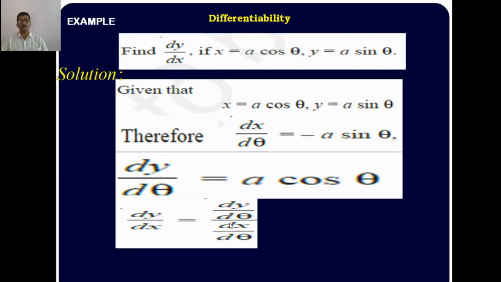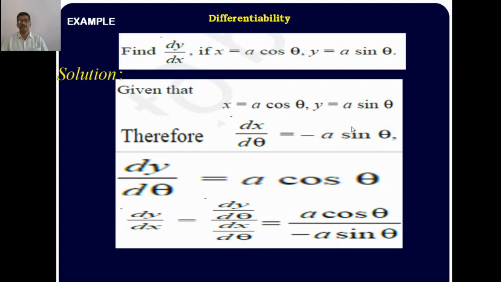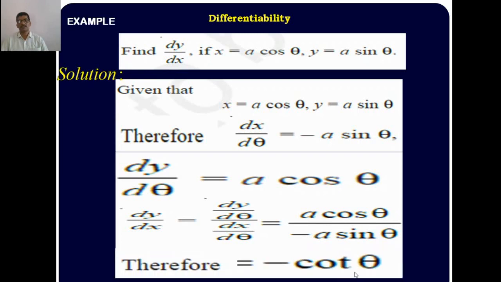Therefore, dy/dx, you know, is dy/d theta divided by dx/d theta. Substitute the values of dy/d theta and dx/d theta. dy/d theta is a cos theta divided by dx/d theta, which is minus a sin theta. a cancels, plus divided by minus is minus, and cos theta divided by sin theta is cot theta. Therefore, dy/dx is equal to minus cot theta. Very simple results, 3-mark questions.